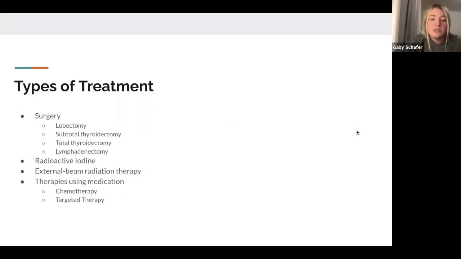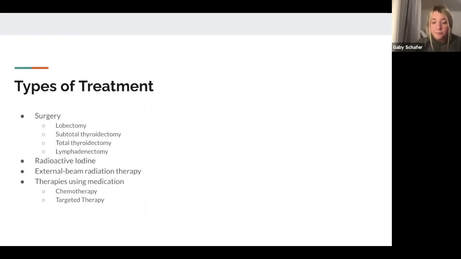The first option is surgery. If the patient undergoes surgery, they could receive a lobectomy, subtotal thyroidectomy, or total thyroidectomy. All of the surgical options involve removing part of or the entire thyroid, but surgical options aren't recommended to all patients, especially because removal of the thyroid at any degree will require hormone replacement medicine for the rest of the patient's life.